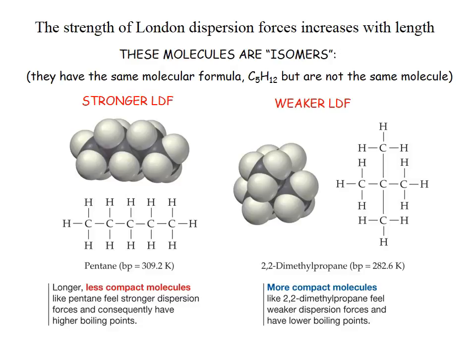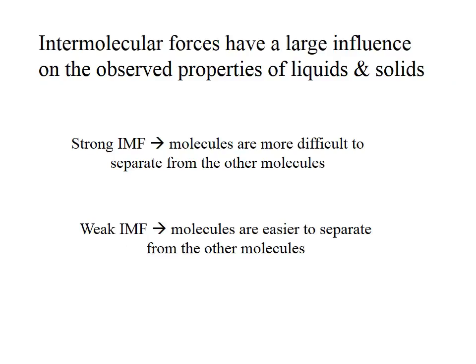And so that just is meant as an example of the effect that these intermolecular forces have on the properties of the liquid. So with strong intermolecular forces, the molecules are more difficult to separate from other molecules. And that's important because as we convert something from a liquid to a gas, for example, what we're doing is separating the molecules. So the more difficult that is, the harder it's going to be to do and the higher the temperature we need to reach. Weak intermolecular forces means the molecules are very easy to separate from other molecules. And so you won't need as high a temperature to boil it, for example.